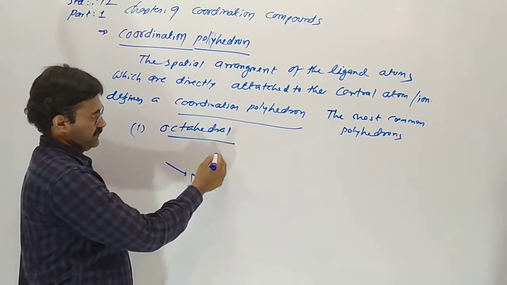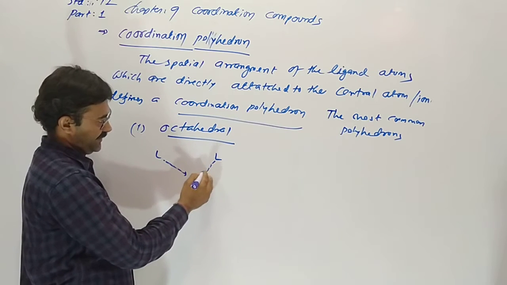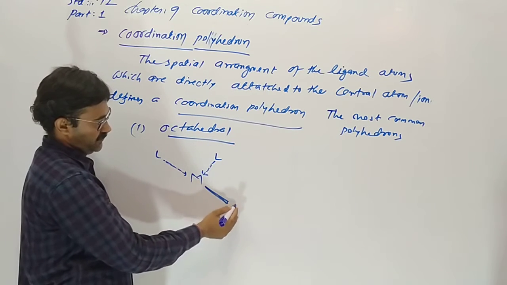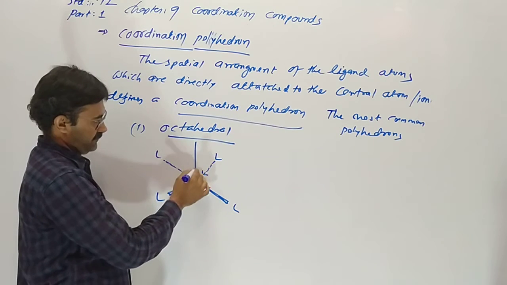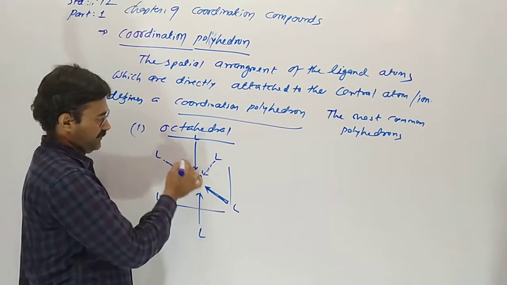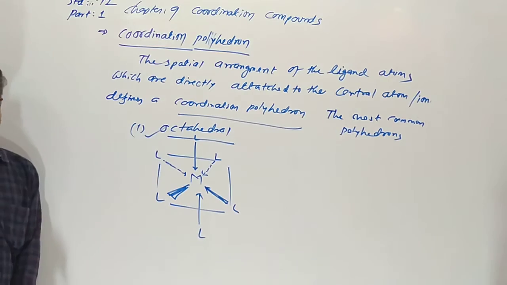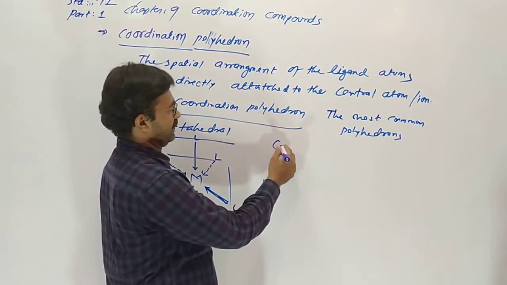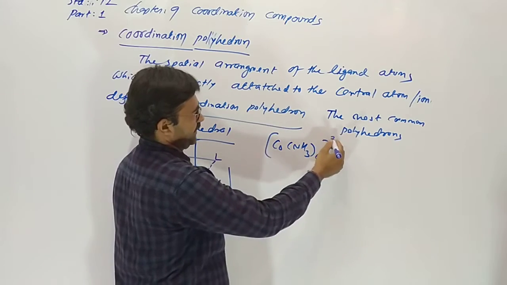The metal is combining with 6 ligands: 1, 2, 3, 4, 5 and 6. This shape is the octahedral. How? We are going to discuss. First of all, an example of it: cobalt is combining with 6 amines.